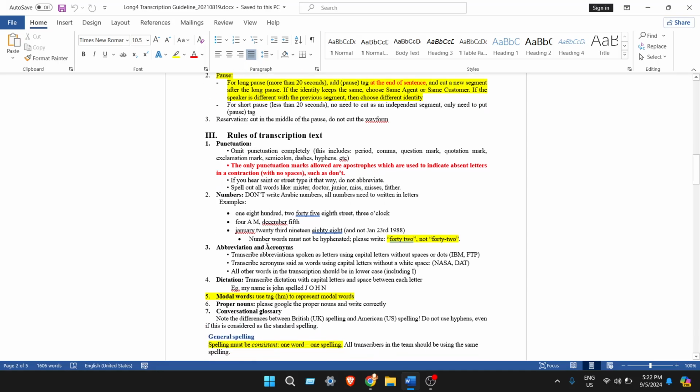And about the transcription rules, so far we have spoken about only the segmentation. About the transcription part, write whatever the person is saying. Choose the roles properly. And about the numbers, you cannot use numbers. Write in words. Write any type of numbers in words. And numbers must not have hyphens. You cannot put a hyphen between the numbers.